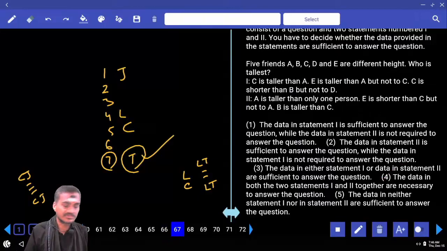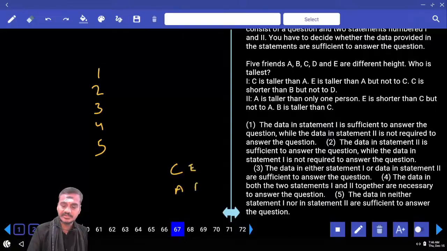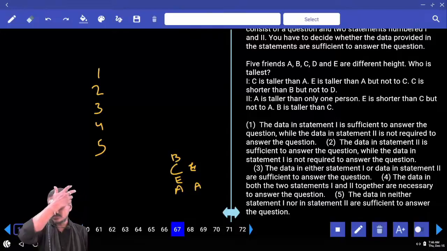Then next one, 67. Now in this 67, 5 friends were there of different heights. And who is the tallest? 1, 2, 3, 4, 5 comparison. C is taller than whom? A. E is taller than A, but not C. That means E is in between C and A. And next one, C is shorter than B, but not D.